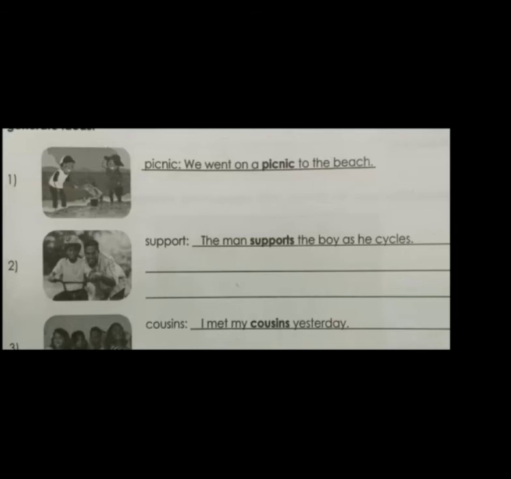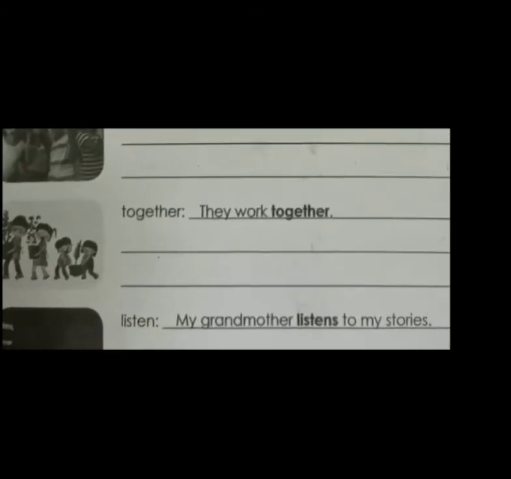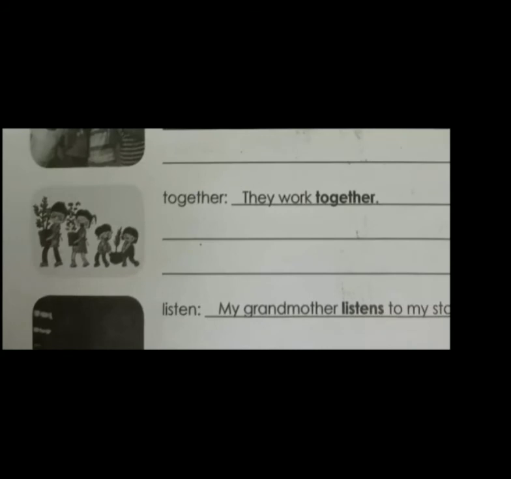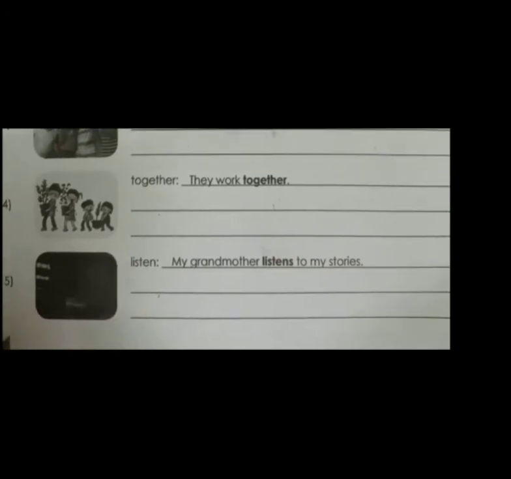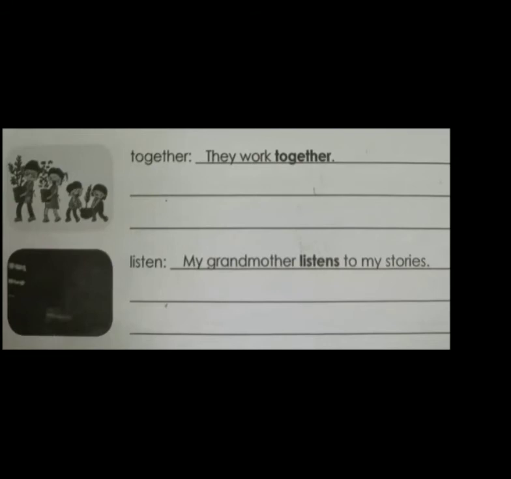Okay, now here you can see cousins. Okay, you can see the picture of children. So by seeing the picture, you can write any use in sentences. I met my cousins yesterday. Okay, now see the next one. You can see many children. They are playing together and they are working. So they work together. You see in this picture, they all are working together. Now listen. My grandmother listens to my stories. Now children, now we will see the next one.